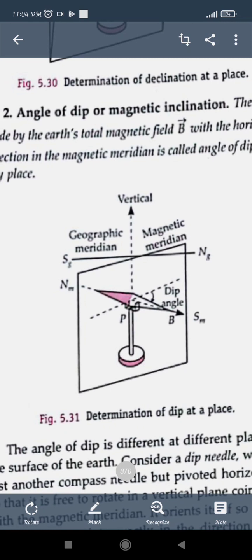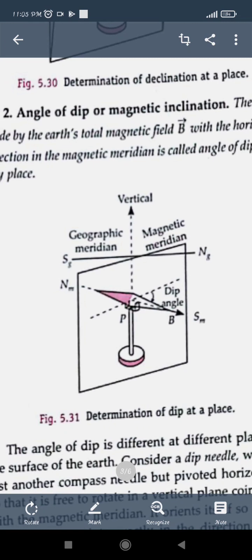Here you can see the horizontal direction in the magnetic meridian. The vertical plane passing through the magnetic axis is the magnetic meridian, with its horizontal direction and the Earth's magnetic field B. So the angle between these two is the angle of dip, which is denoted by the letter delta.